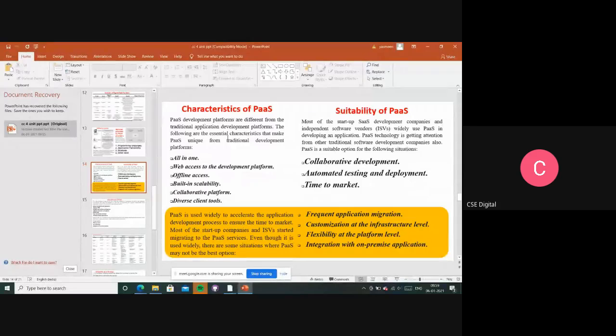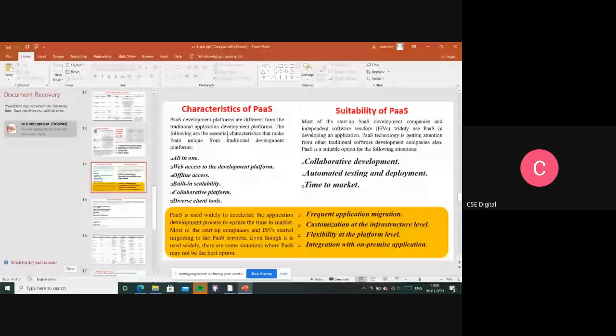They can develop their applications locally, right? So they can set the rules for all the projects. They can do planning and they can communicate with each other. So collaborative platforms also it will be providing, right?